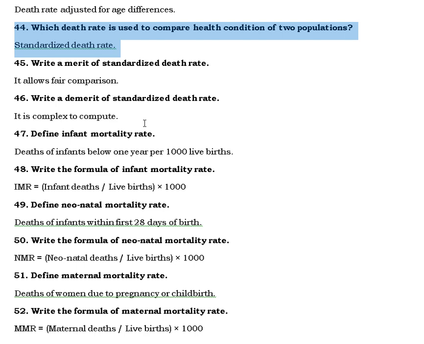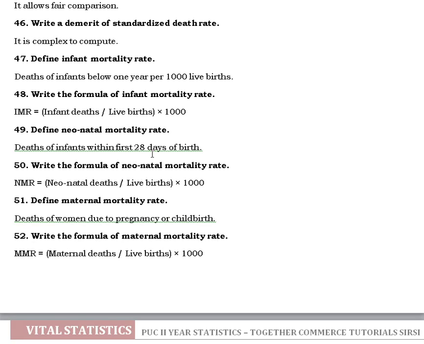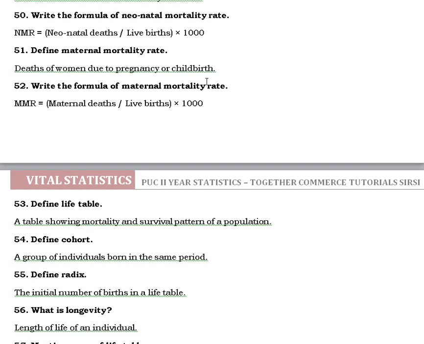Define infant mortality rate. Deaths of infants below 1 year per 1,000 live births. Write the formula of infant mortality rate. IMR equals infant deaths divided by live births, times 1,000. Define neonatal mortality rate. Deaths of infants within the first 28 days of birth. Write the formula of neonatal mortality rate. NMR equals neonatal deaths divided by live births, times 1,000.